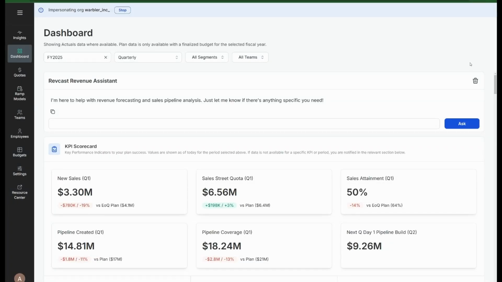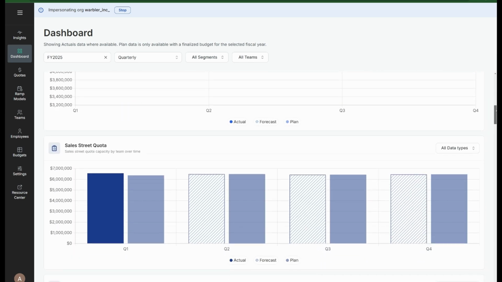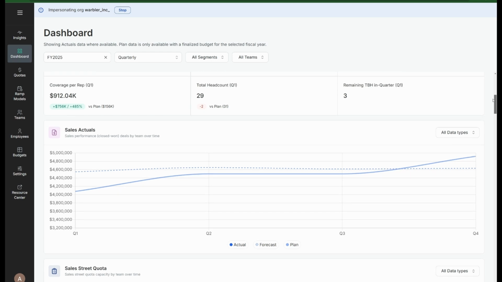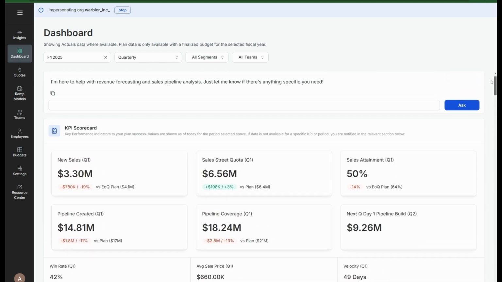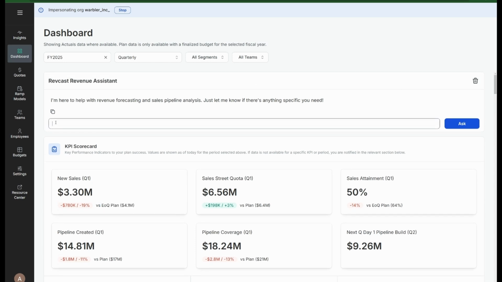Now on the Revcast dashboard to investigate the risk a bit further. We can use the data and information available from the charts and graphs provided, or we can chat with our friendly revenue assistant. Revcast is unique in that we have both your actual sales and your revenue plan data, designated by these plan values across the dashboard. This means that mission-critical business information like targets, quotas, and headcount are taken out of spreadsheets and into a more robust system. Now, because we have this context, we can include it in our investigation into the risk to which we were alerted and ask our assistant to give us a breakdown for more information.